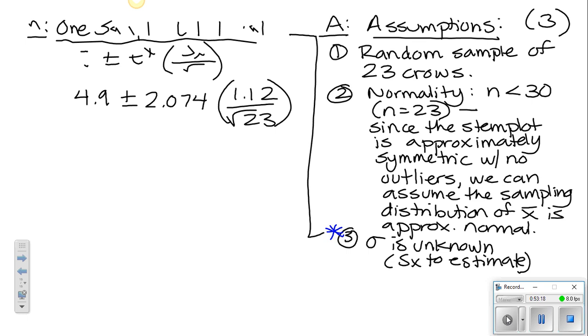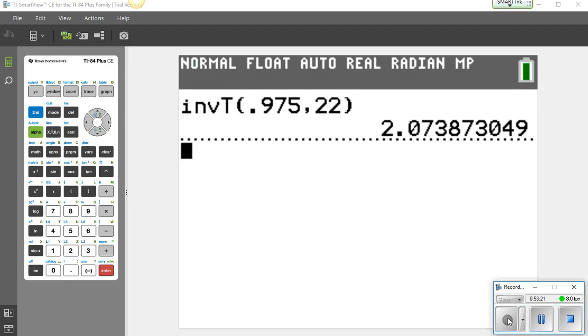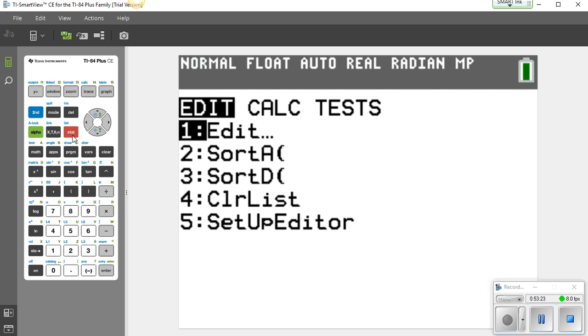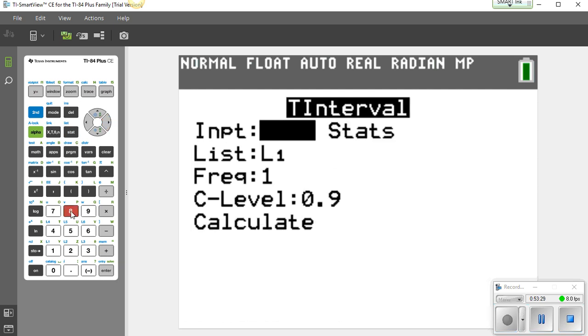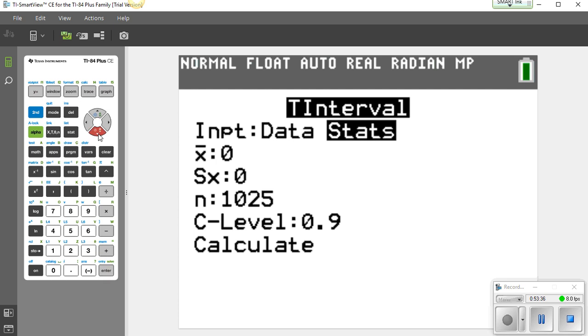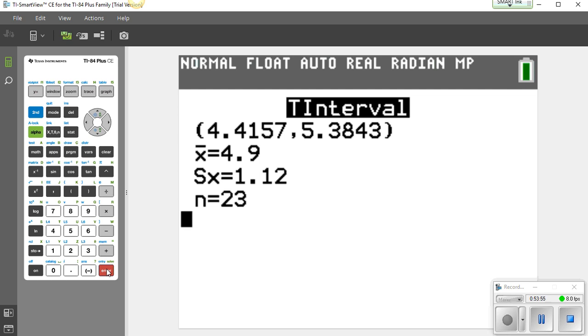And let's go see how we can find this in the calculator real fast. Remember, we can go to stat, then over to tests, and go down to number 8 for T interval. We did not type our data into the calculator, but we did use the statistics that we were given from the problem. Recall that our mean was 4.9, our standard deviation was 1.12, and we had a sample size of 23. We're doing a confidence level of 95%, so just changing all the options here. Then we're going to calculate this very quickly.